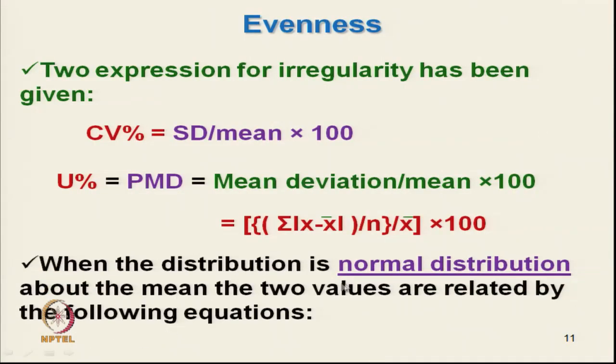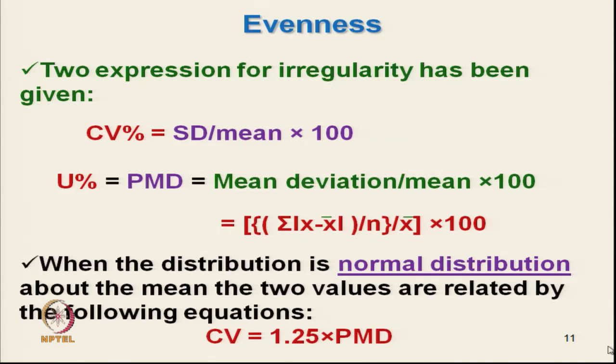When the distribution is normal, so in case of normal distribution, if we assume the distribution in mass variation is normal, the rough relationship between CV percent and U percent is CV equal to 1.25 multiplied by the percent mean deviation.